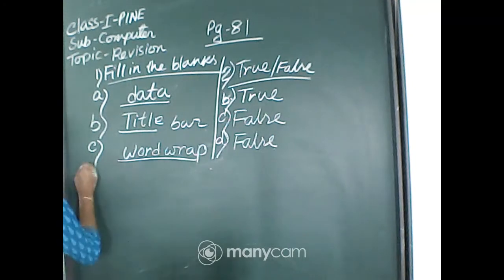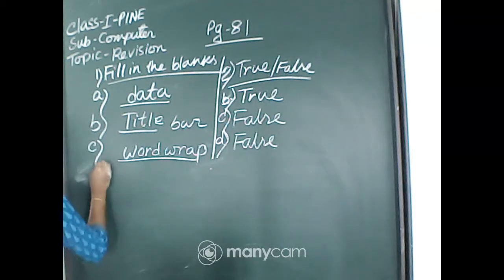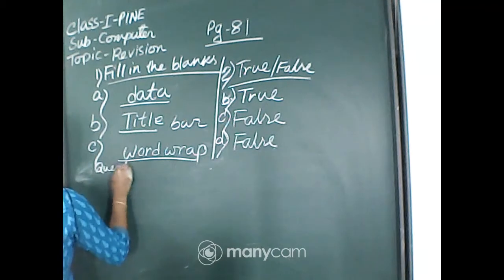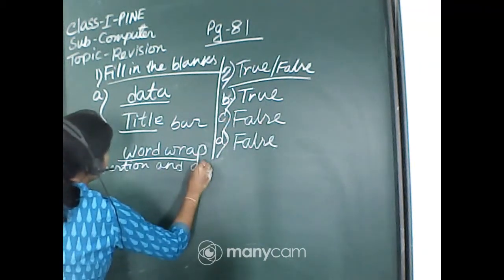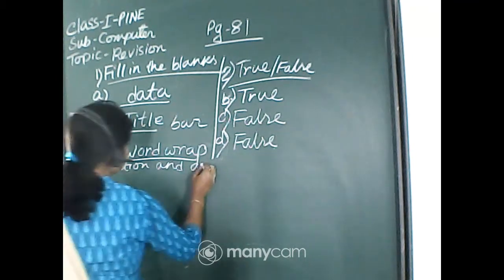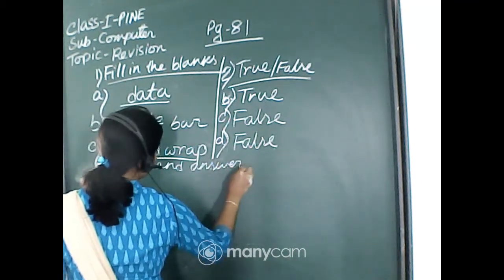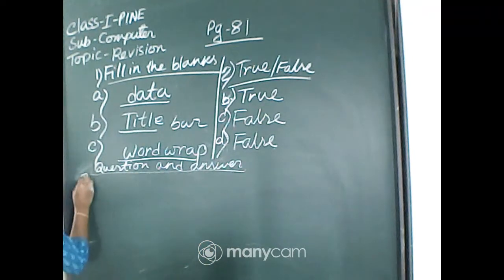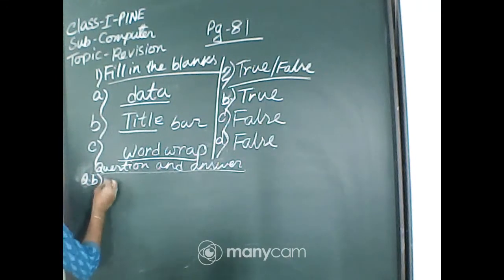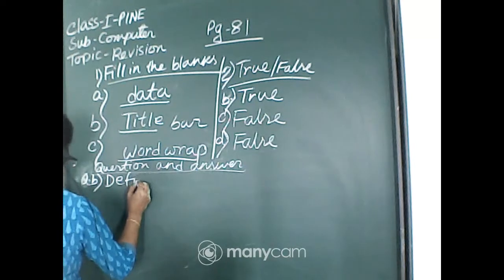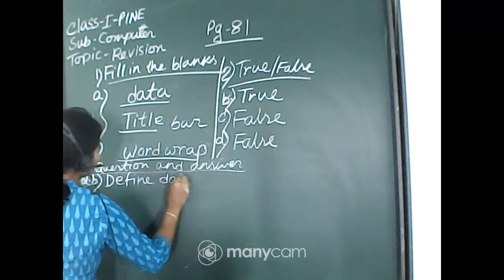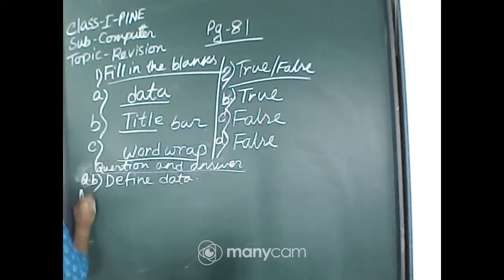Define data. Question number B. Question and answer. In your notebook, please write. Question B, answer B. First write down the question, then the answer. Define data. What do you mean by data? Write down the answer: raw facts and figures.